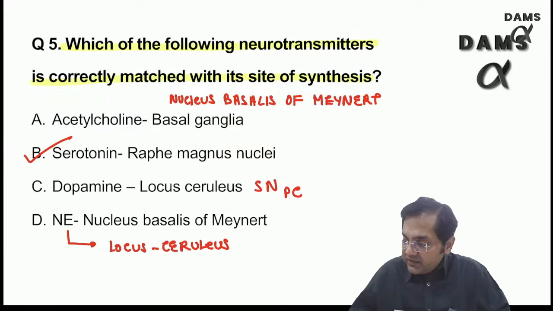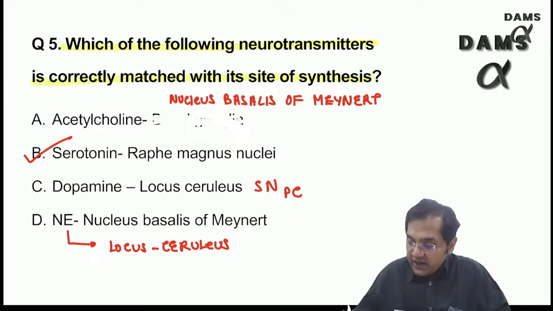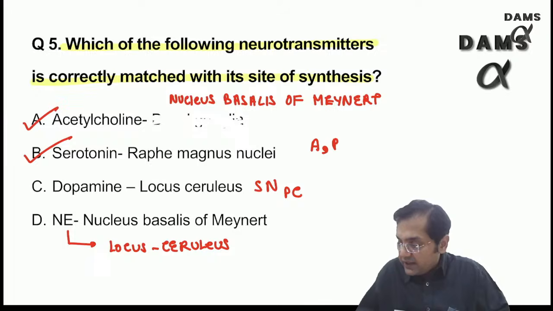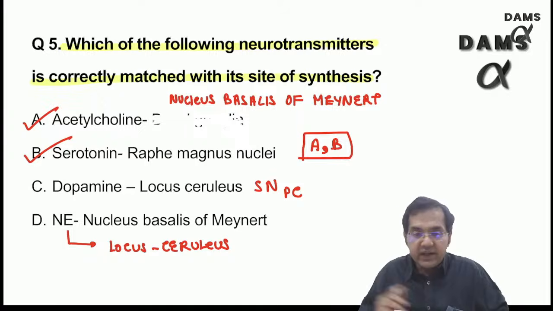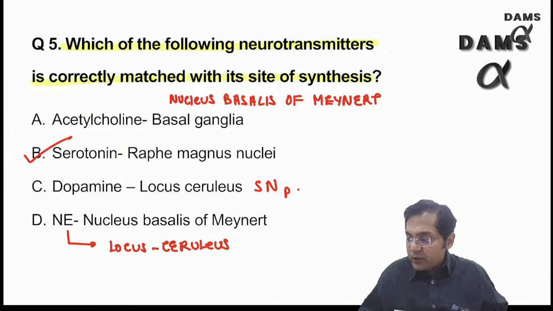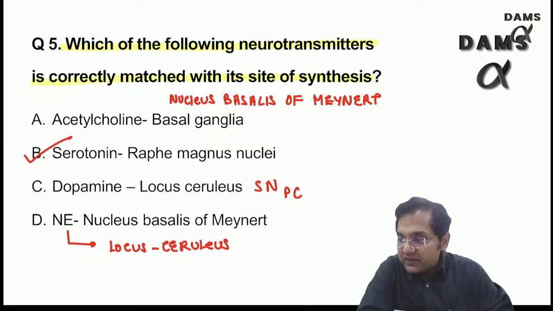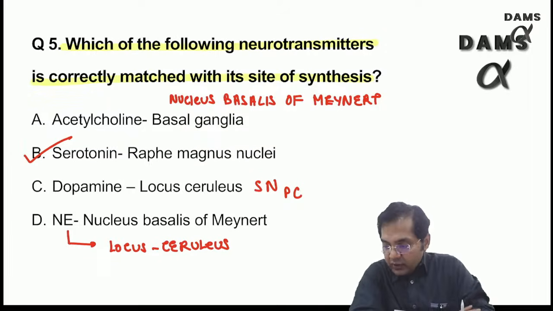So let me change the options. If I say acetylcholine is nucleus basalis, as you are saying, and multiple correct were there, then I would go with the option A and B both are correct, right? A and B both are correct, if that was the one, you are sure about it. But if there is ambiguity, then let's leave it to the question which I have told you. At least you now definitely know all the normal, their main areas of their site of synthesis. So if the acetylcholine was given as nucleus basalis, then definitely that is the correct answer, right? So double A, if you are sure, I am agreeing with you.